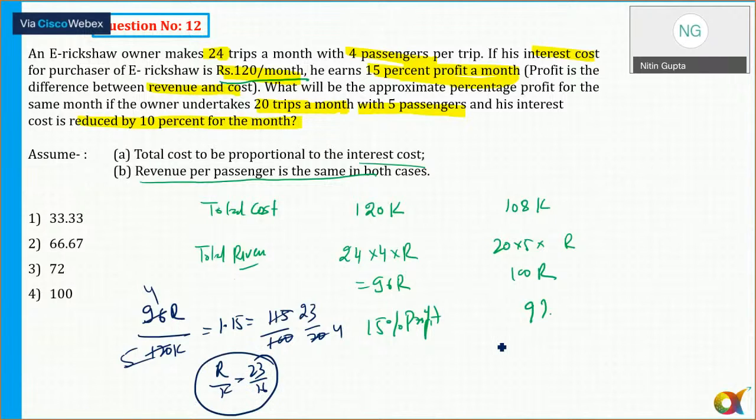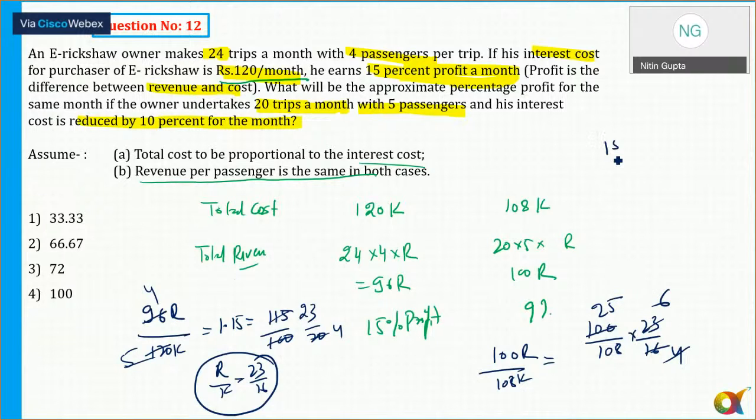In the second case, revenue upon cost is equal to 100R upon 108K, and the value of R by K is 23 by 60. So I can say 100 upon 108 times 23 by 60. I will cancel 4 from this, 25 times, and 4 fours are 16. 23 by 4 is approximately 6, 4 sixes are 24. So I'm getting approximately 150 by 108.